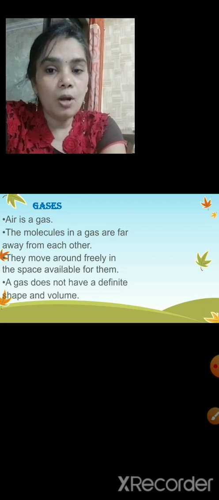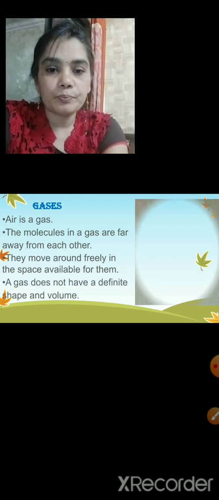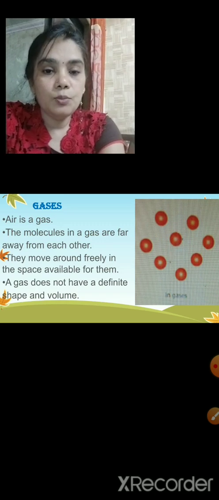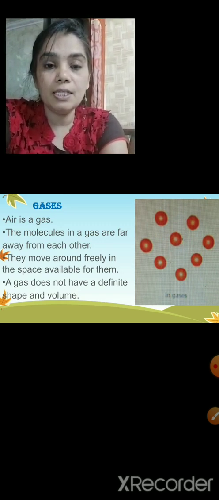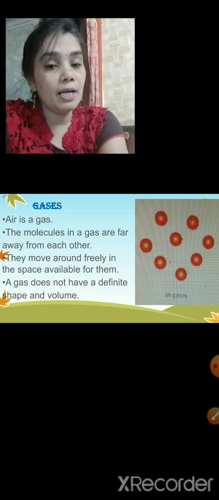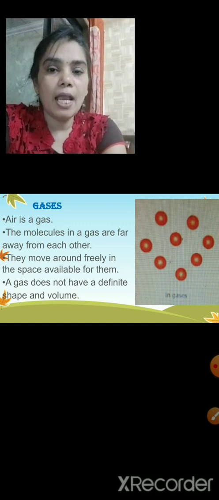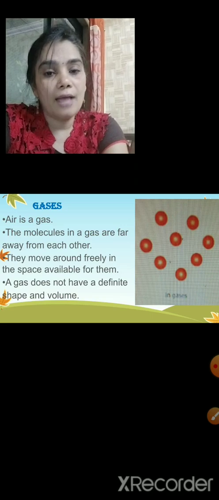For example, when you blow a balloon, you can see the molecules here. There is so much space in between them. That is why they get scattered anywhere as they like.